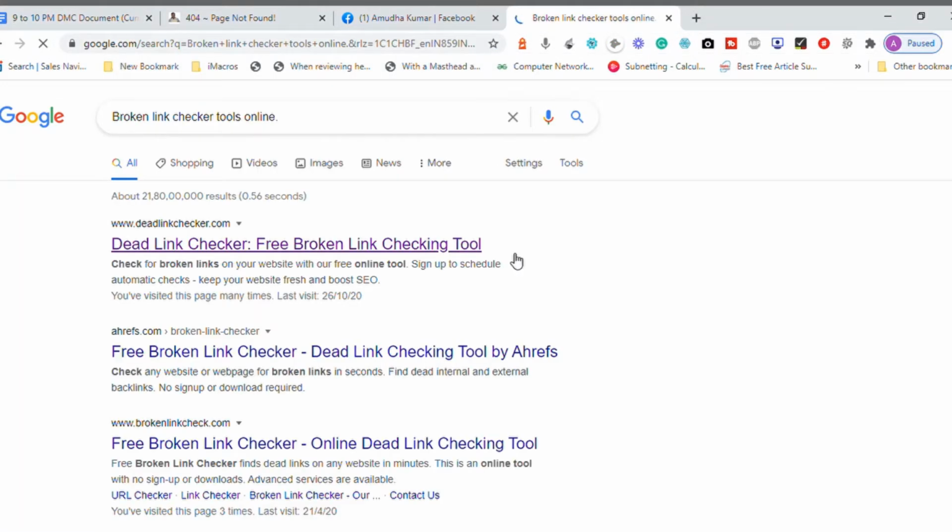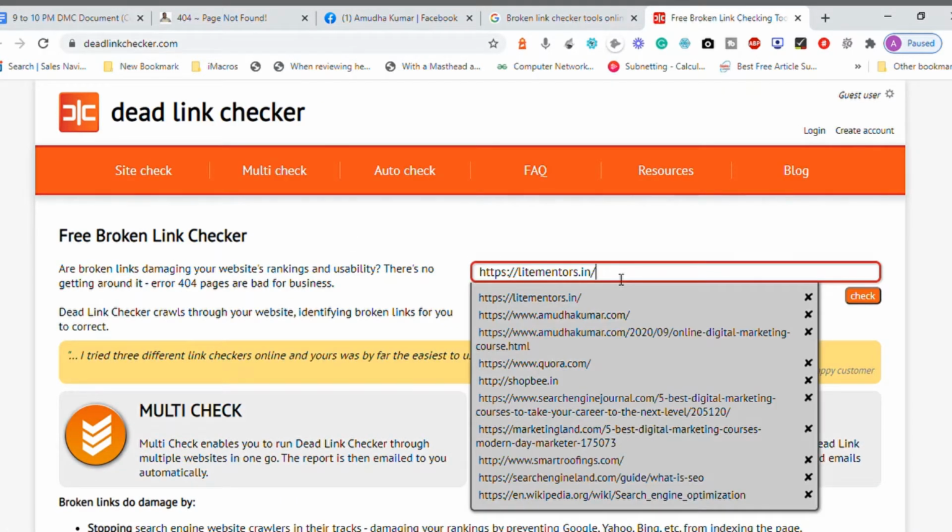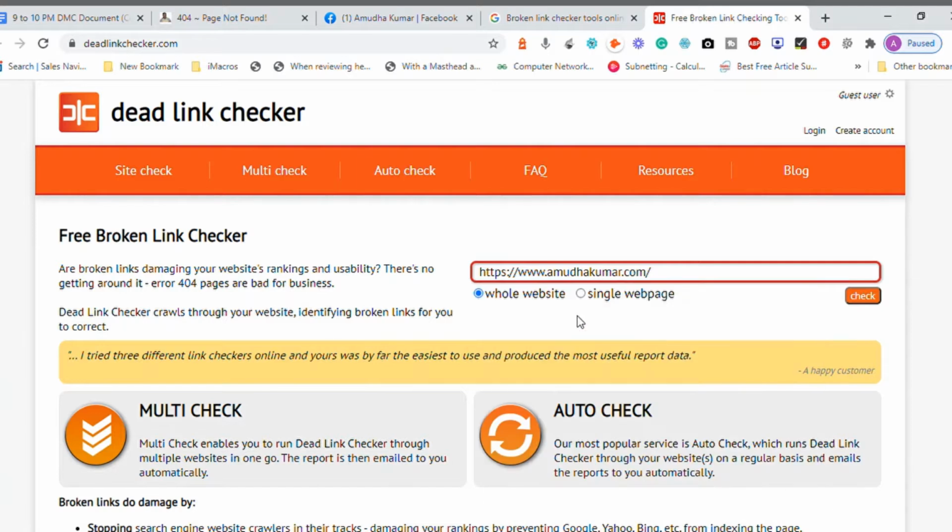You can check any of the tools available online, which is basically called a broken link checker tool. Simply click on check it out. There are lots of options. It's also called deadlinkchecker.com, brokenlinkchecker.com. Simply click on this and enter your website name. For example, let me enter my website www.amodakumar.com, which means whichever link inside your website is not working will be highlighted.